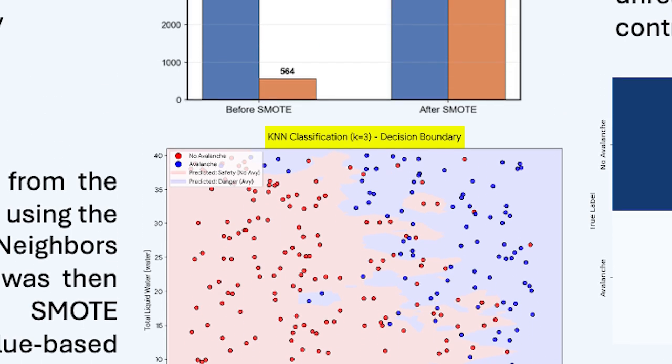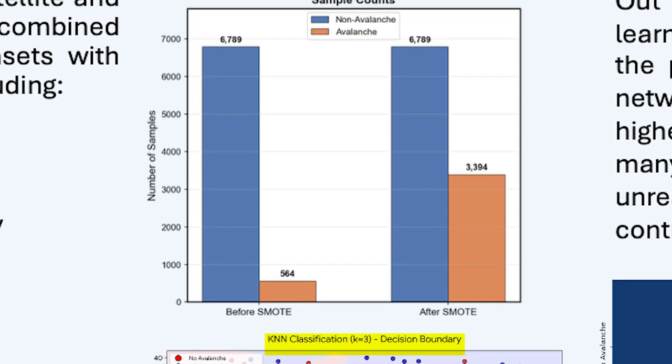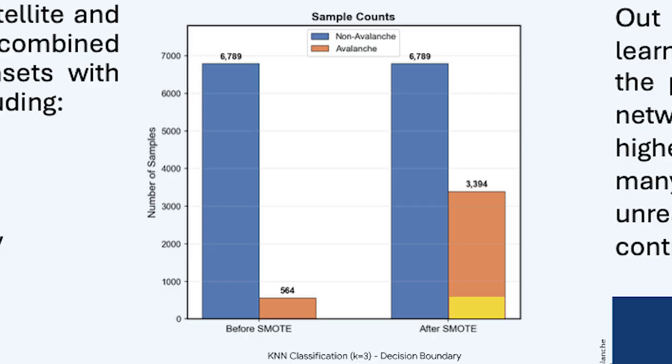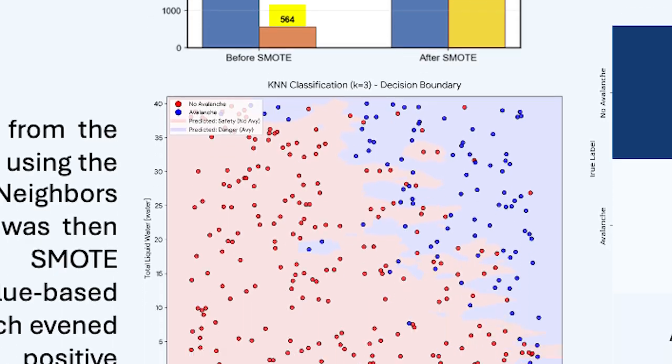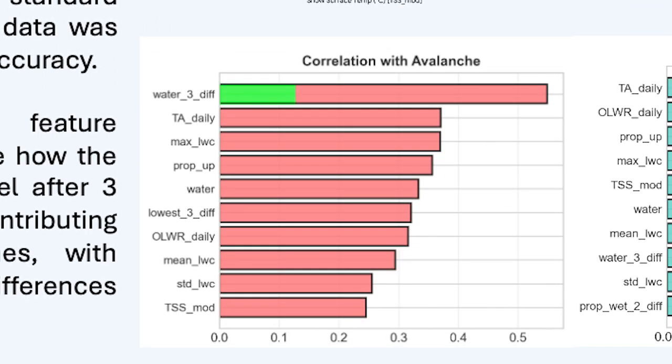The data was then standardized using Smoot and Shapley's value-based feature analysis, which evened out avalanche positive data and lowered its standard deviation. This also taught us that the change in water level after 3 days is the most contributing factor to avalanches, with temperature differences coming in second.